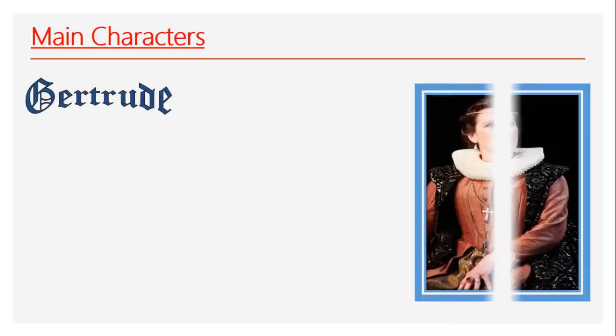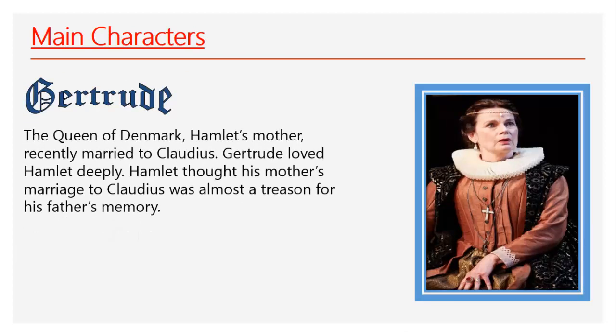Then we have Queen Gertrude. Queen Gertrude was Hamlet's mother, and after her husband died, in less than 2 months, she married his brother, Claudius, who became the new king. Hamlet considered that his mother betrayed the memory of his father, and he couldn't believe that his mother would marry such a person like Claudius.